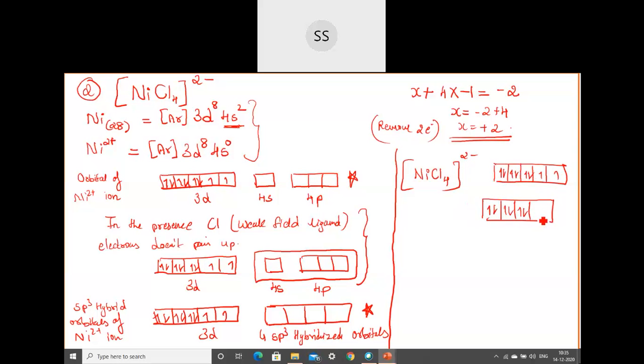In those you will put 2 paired electrons because it is Cl minus. Minus means they have an electron pair. It's a monodentate ligand, and a monodentate ligand will get 1 electron pair. So I have put 2 electrons in each orbital. Okay, so here you can write: 4 sp3 hybridized orbitals are occupied by 4 Cl minus ligands. Okay, 4 chloride ligands.